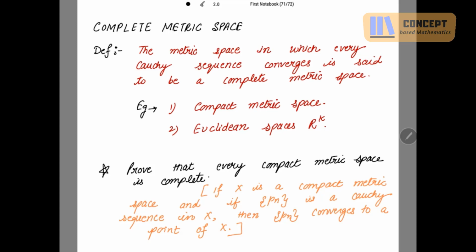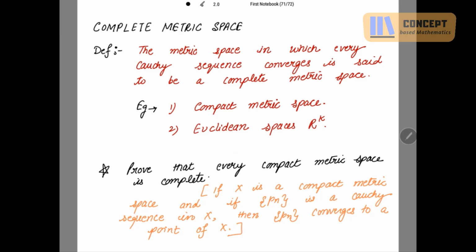So these two theorems, guys, which we have done today and in the last video, are very, very important, and they also explain the definition of the complete metric space. So we have two spaces, compact metric spaces and Euclidean spaces Rk.